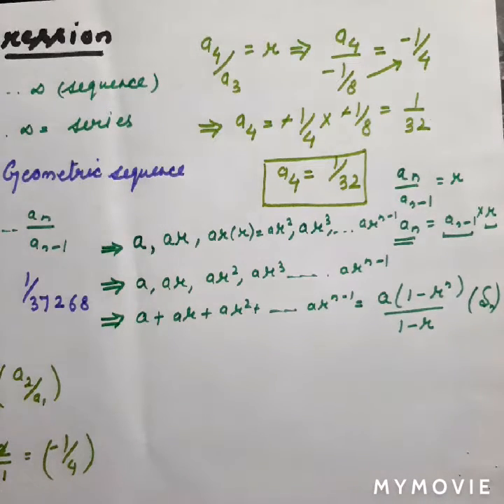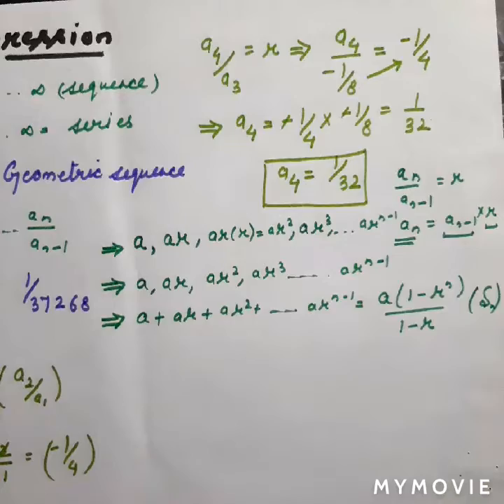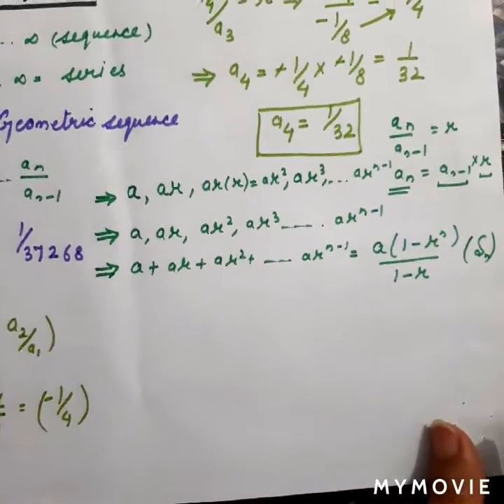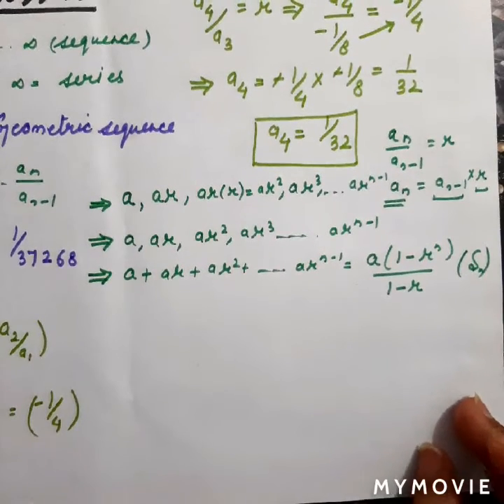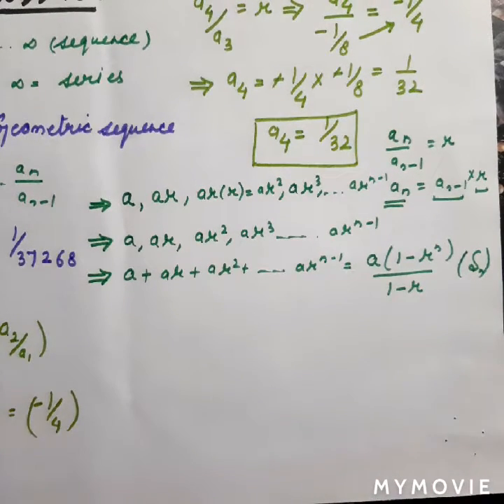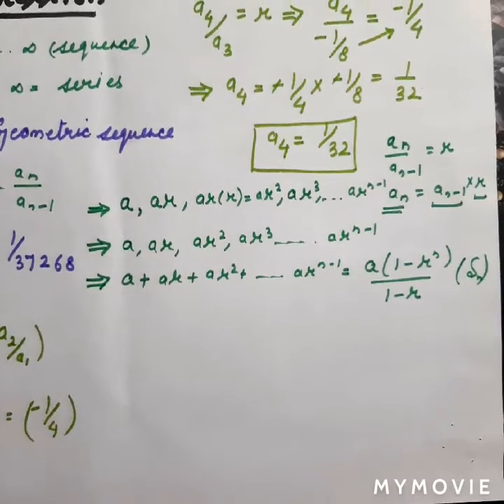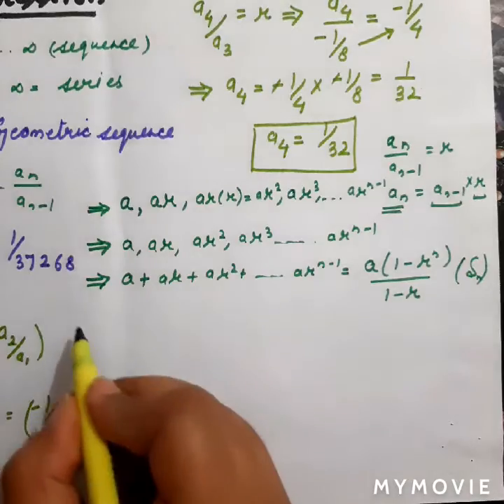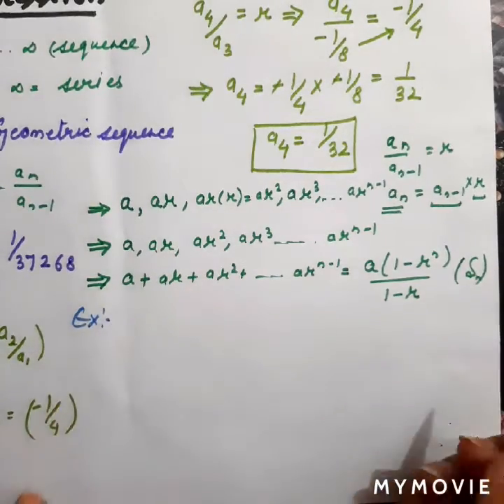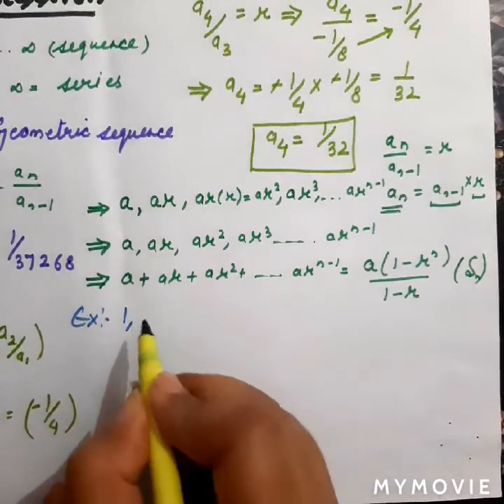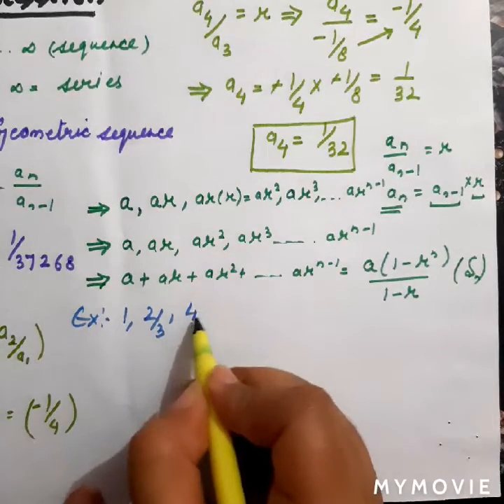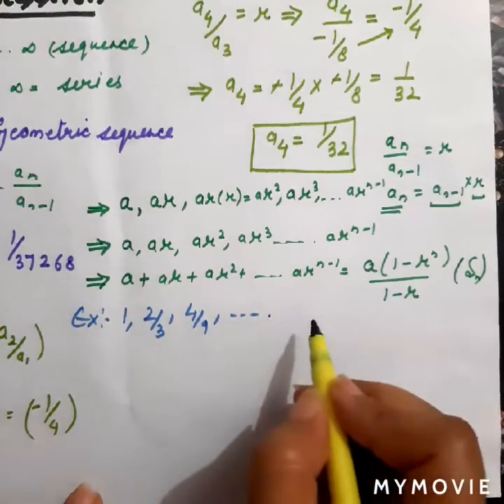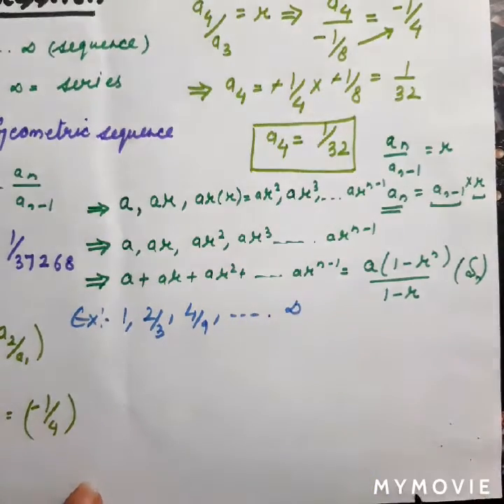I want to take an example, and in this example we will find the sum of a series, especially an infinite series. Let us consider a problem where the first term is 1, the next term is 2 by 3, the next is 4 by 9, and so on. This is actually an infinite series.